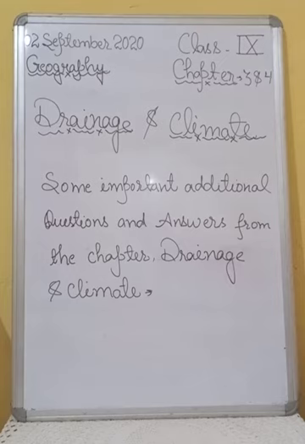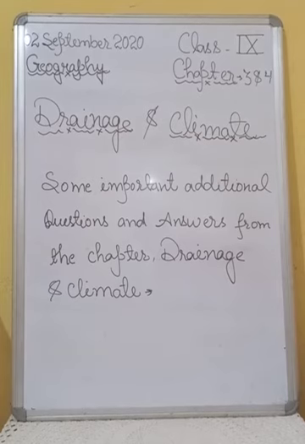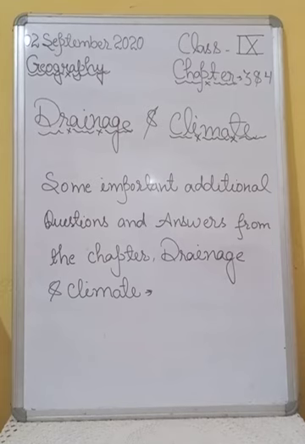After that, question number 12 is, what does the term continentality mean? Answer number 12 is, as the distance from the sea increases, the moderating influence of the sea decreases and the people experience extreme weather conditions. This is called continentality, that is very hot in summers and cold in winters. For example, in Delhi, like that.